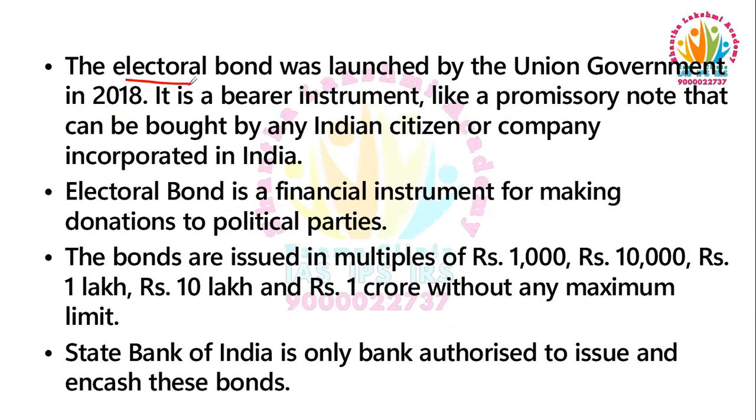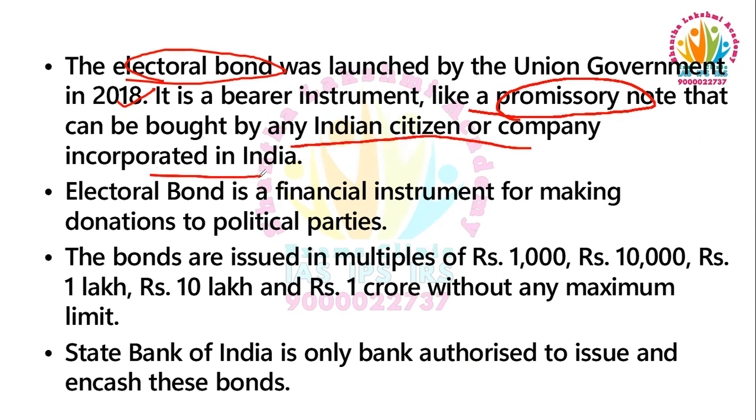The electoral bonds were launched in the year 2018 by the Union government. These bonds are like a promissory note that can be bought by any Indian citizen or a company incorporated in India. Who can buy these bonds? An Indian citizen or a company incorporated in India, not a foreign citizen. Electoral bonds are a financial instrument for making donations to political parties. They are issued in multiples of rupees 1,000, 10,000, 1 lakh, 10 lakh and 1 crore, without any maximum limit.